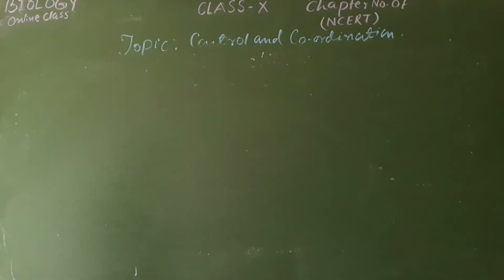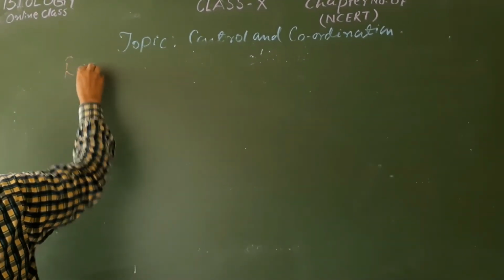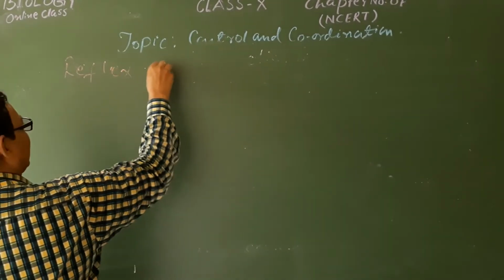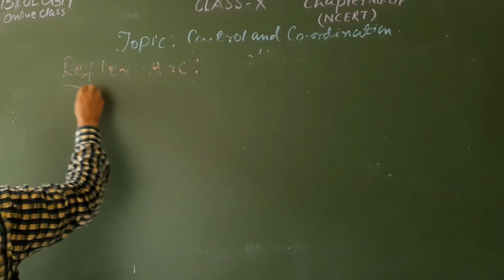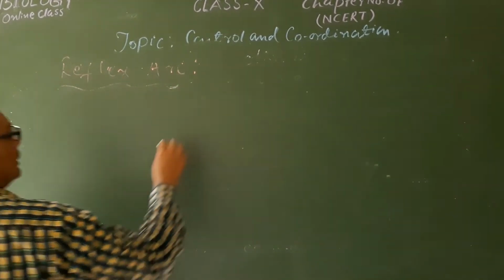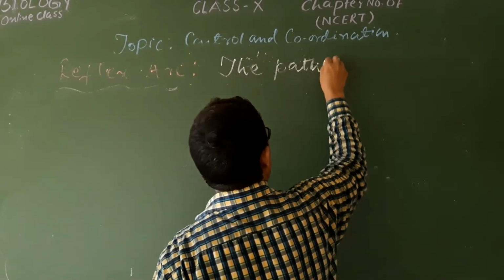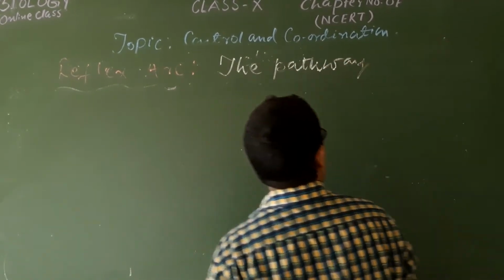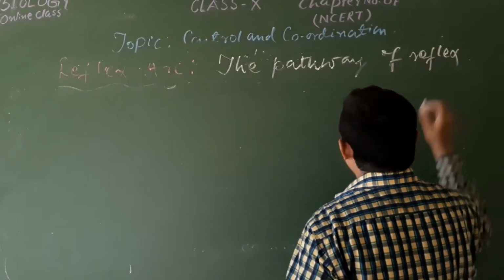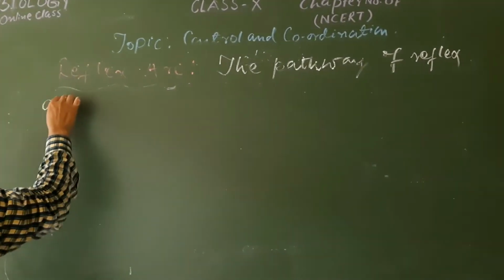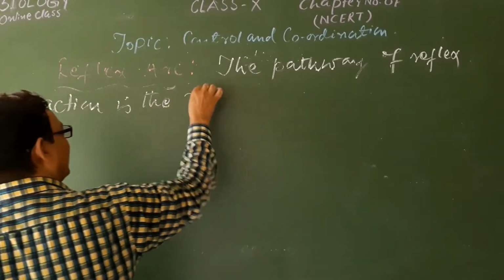So you will see the reflex arc, what are the different components of the reflex arc. Very simple reflex arc. How will it form? What are the component parts of the reflex arc? The pathway of reflex action is the reflex arc.